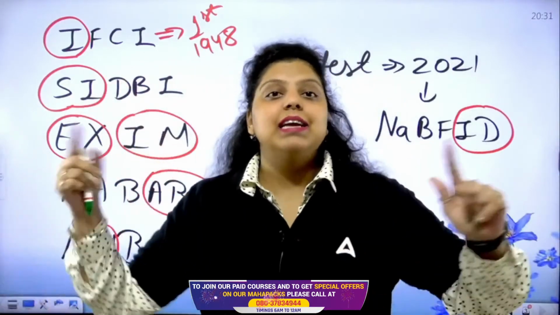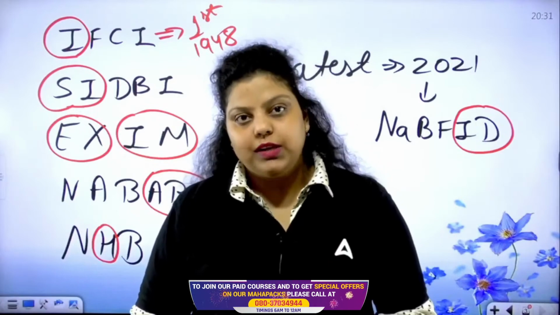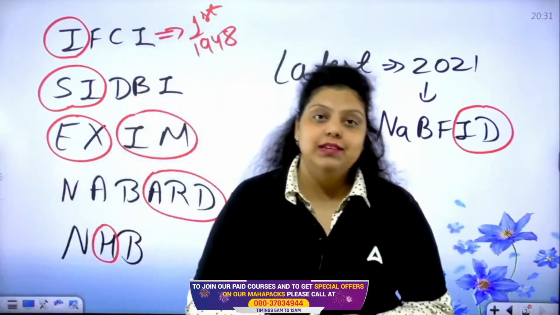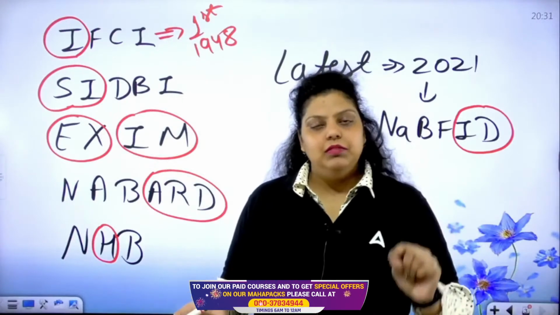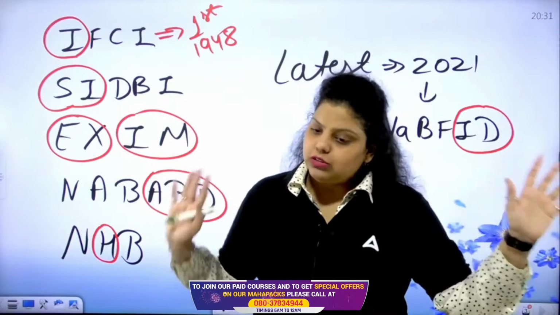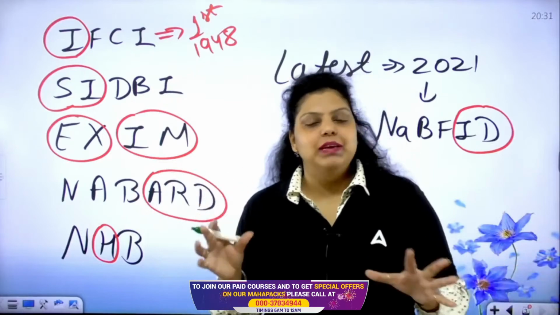Apart from that, ICICI Bank also started as a development financial institution. IDBI also started as a development financial institution. They have been converted to what? They have been converted to commercial banking. So these are the development financial institutions, and the basics we have discussed.